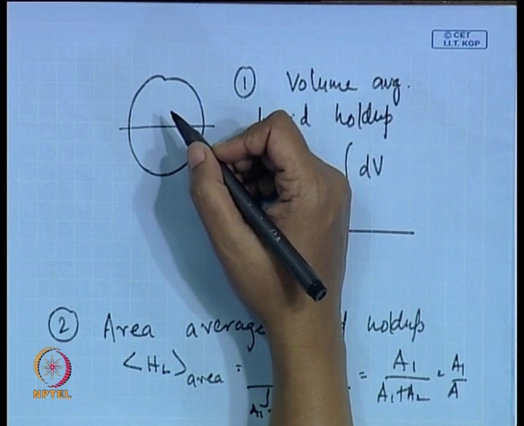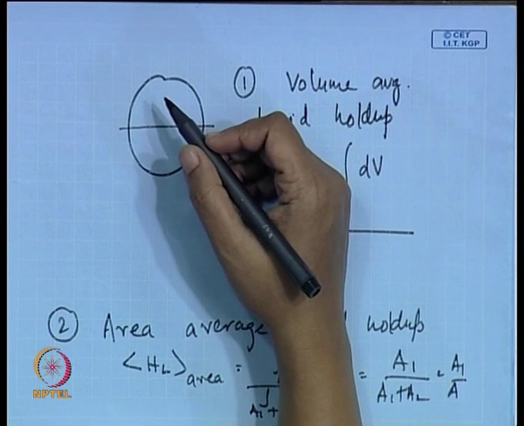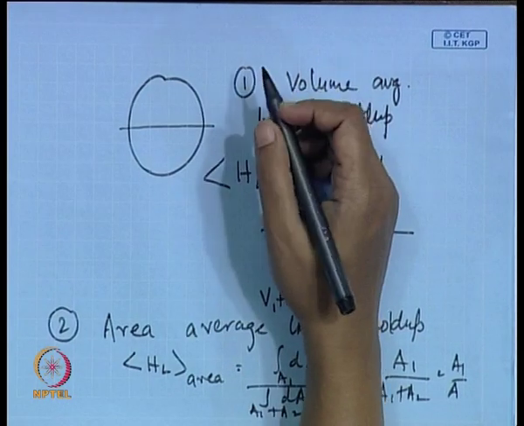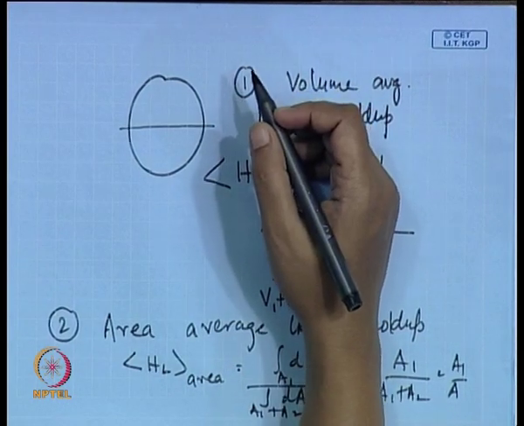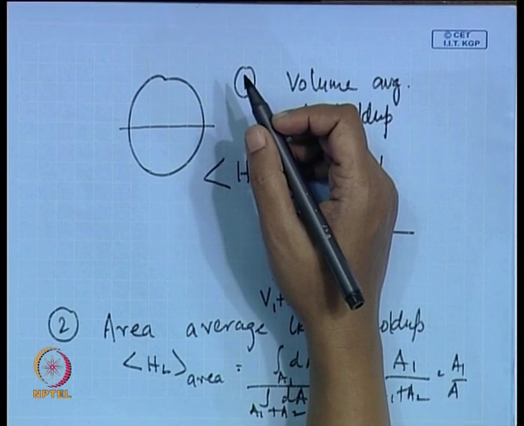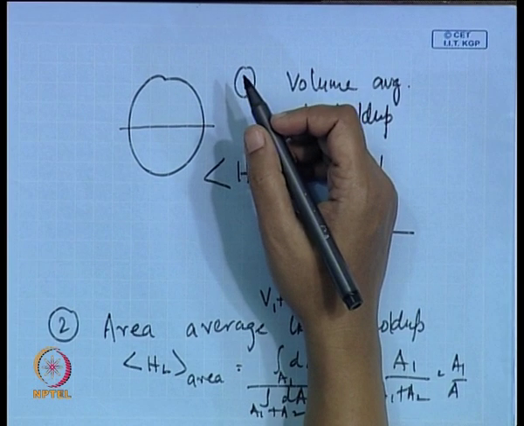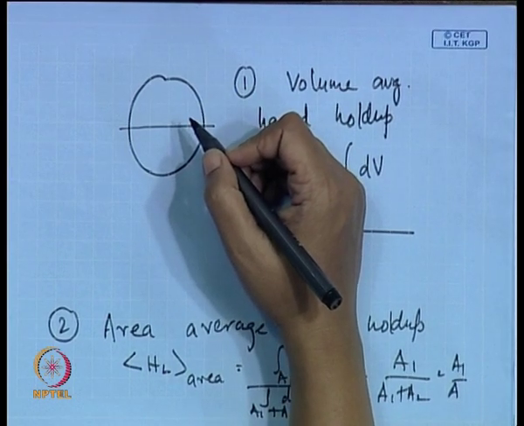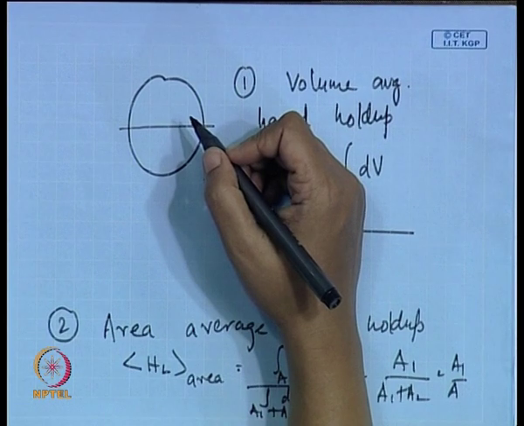But let me tell you one thing, it is not as easily done as said. At the end of this particular course, we will be spending some time on measurement techniques, and we will go into the details of how we can use the conductivity technique for measuring these, how we can use the optical techniques, what are the problems and so on and so forth. Because it is not as straightforward as I say that you just measure the effective conductivity, you know the conductivity of water, you know the conductivity of air, so that you can find it out.